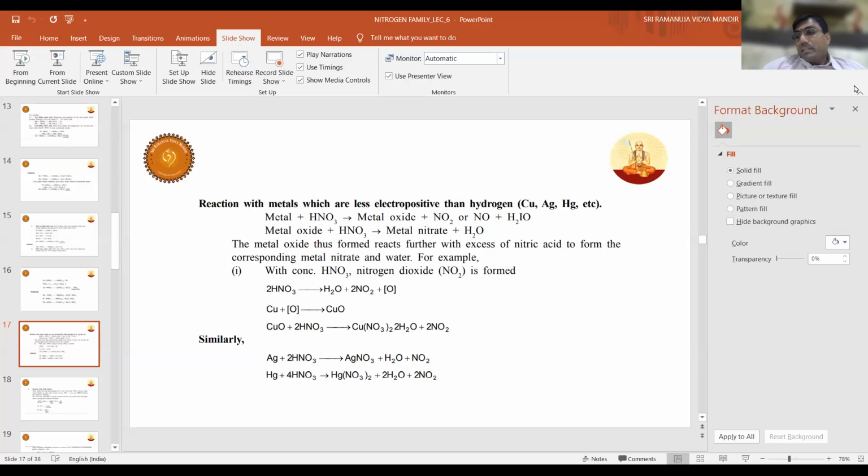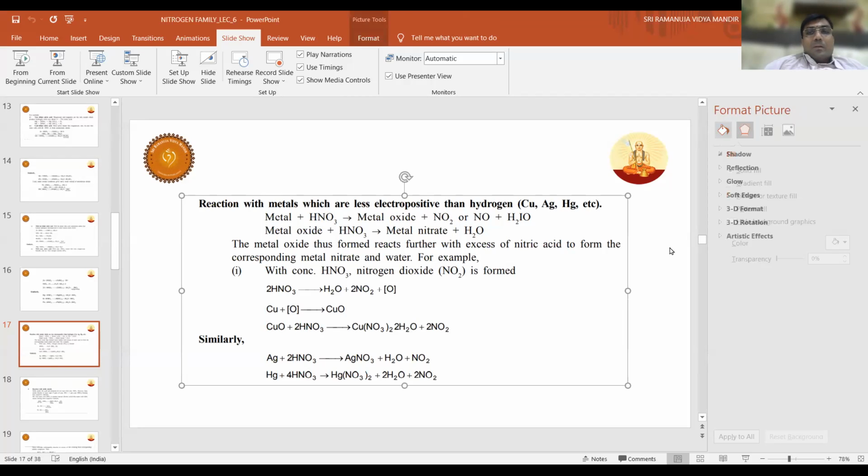The exception is tin. Tin gives antimonic acid, H2SbO4, with concentrated HNO3. Yeah, that is a metalloid actually. So that is an exception. Tomorrow I'll give the slide for that. Any questions?